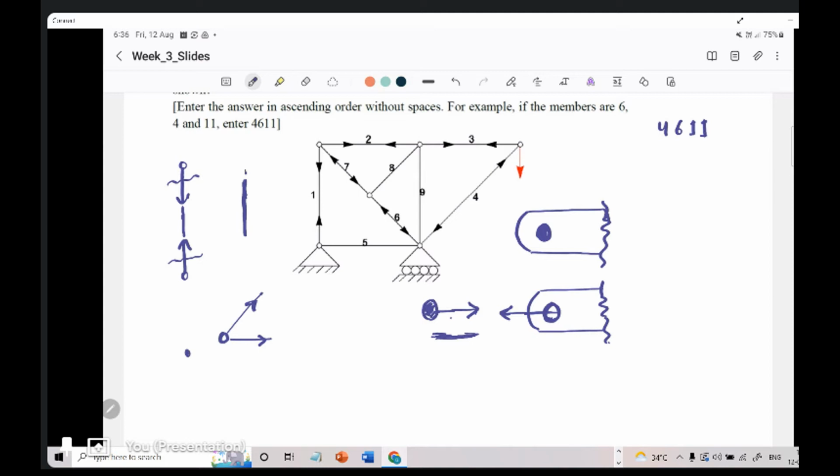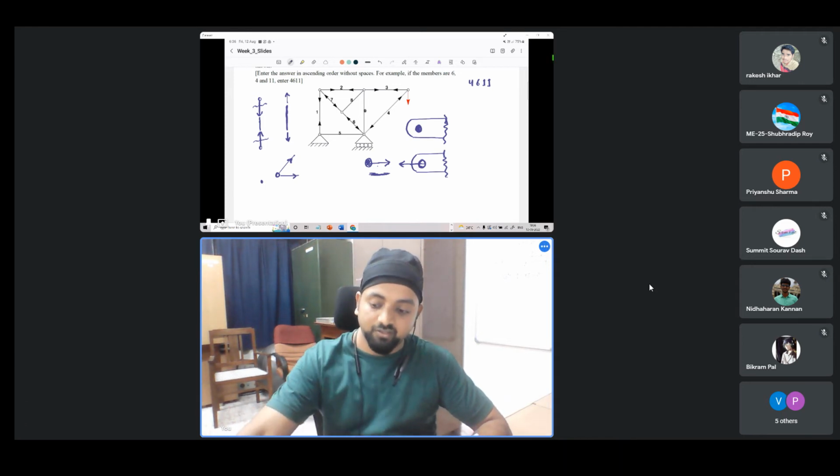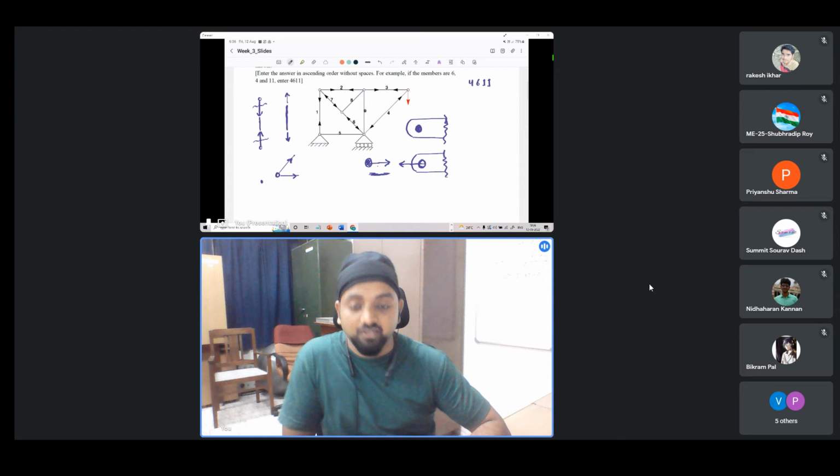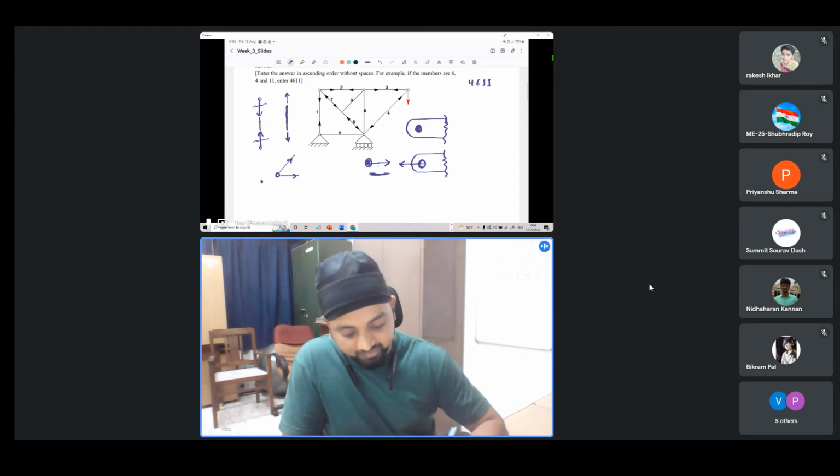So there would be equal and opposite forces at that section, which means the member is indeed in tension if we were to draw the free body diagram. So this is the implication of having forces pointing away from the joints to be considered as tension.